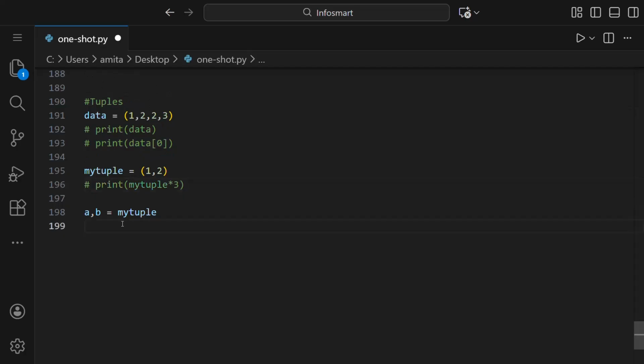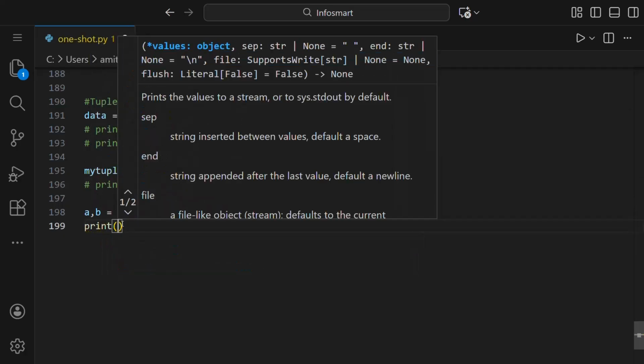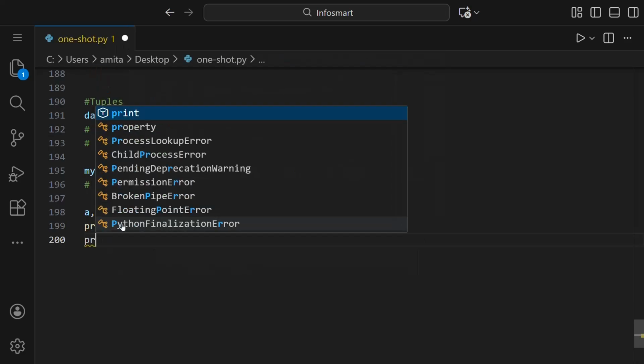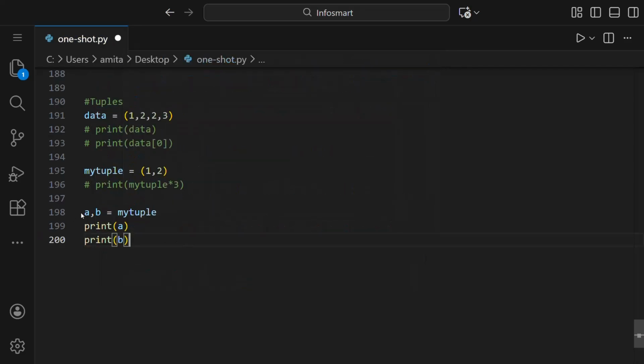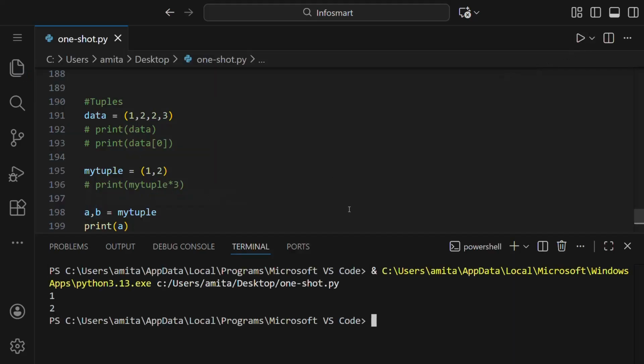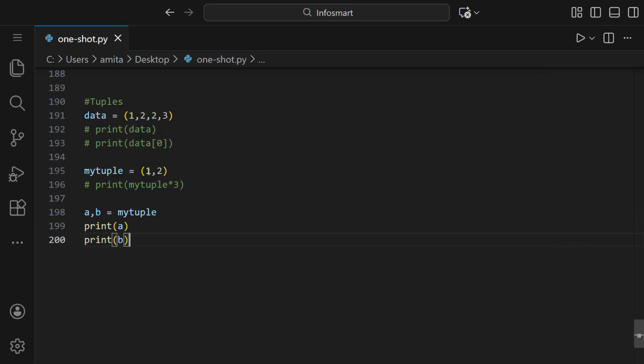Here we will print a and then print b. So first we have assigned the values to a and b and then we print them. Let us run this and you can see we got 1 and 2. So a got the value 1, b got 2. And like that, if it would be 1 2 3 and we say a comma b comma c, then c would have got the value 3.